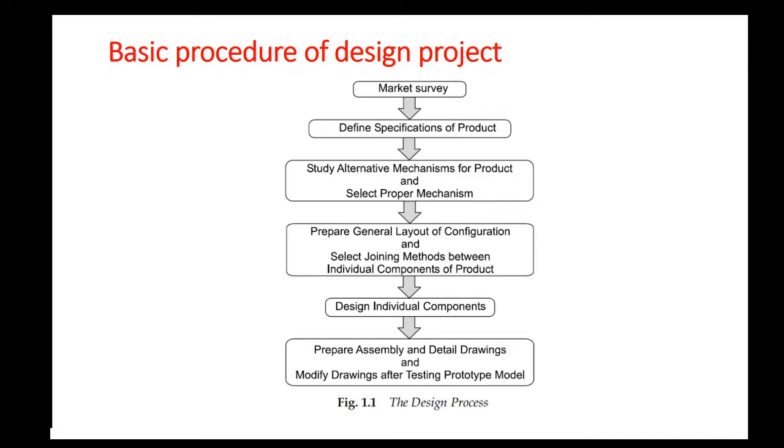Design of individual components is the most important step. After that, the final preparation of drawings related to assembly and individual components. These are all the basic steps involved in a design project.